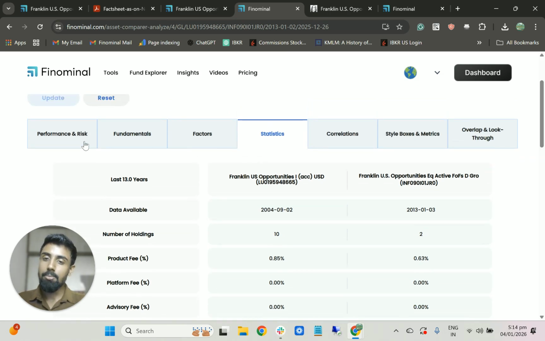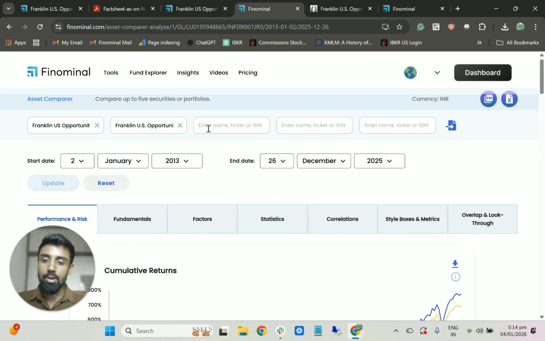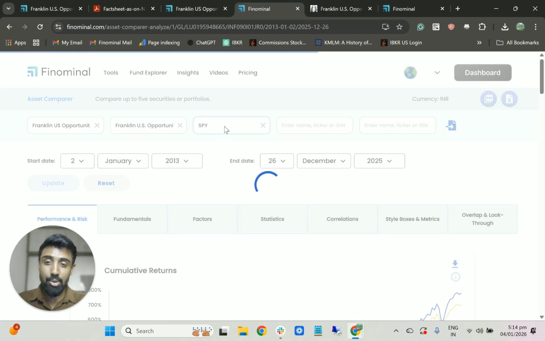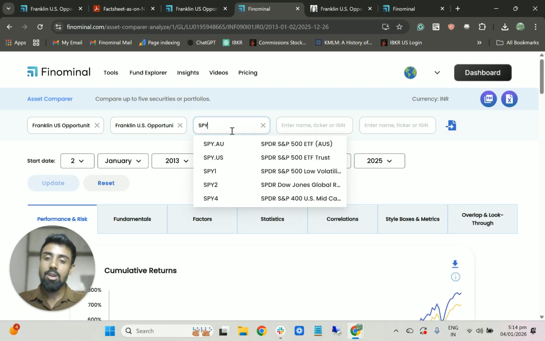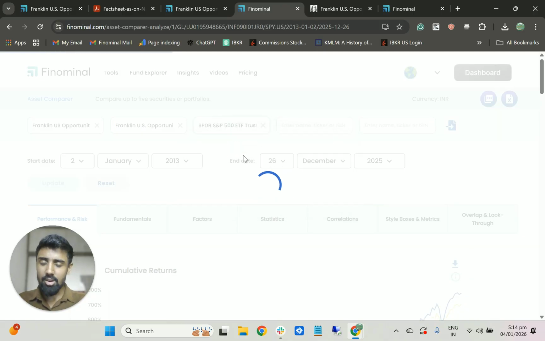In a sense that when you can buy the S&P 500 for 0.1%, or 0.09%, right? This is like a complete rip off, if you ask me, because you're paying north of 1.4%, which is a lot, right?